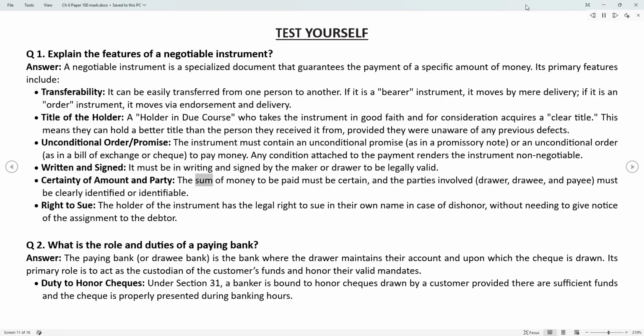Certainty of amount and party. The sum of money to be paid must be certain, and the parties involved, drawer, drawee, and payee, must be clearly identified or identifiable.